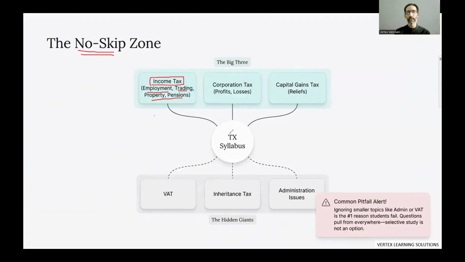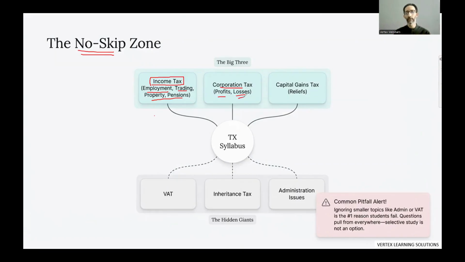Okay, then comes the corporation tax. This is for the companies. A company is doing business and they might have profits, they might have losses. So you have to tax the companies. If a company is making a profit, we would tax them. But if a company is making a loss, we would give them a relief.